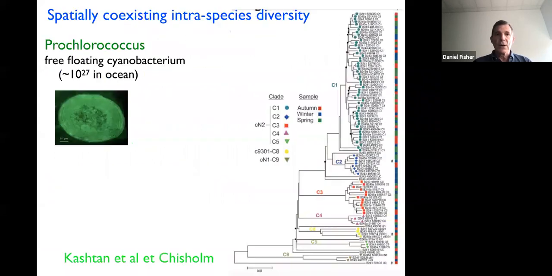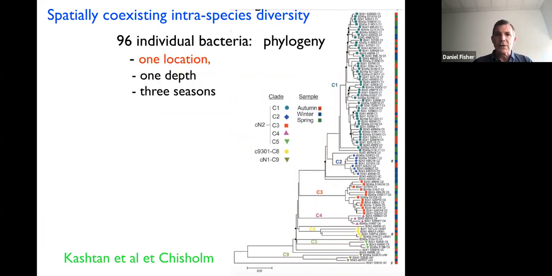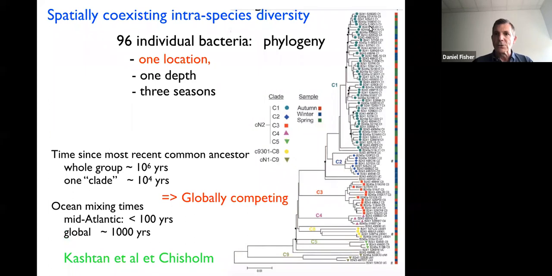I'm going to give one example, a species, Prochlorococcus, which dominates the photosynthesis in the mid-ocean and has been studied intensively by Penny Chisholm and collaborators. Here is some data from 96 individual bacteria from just 3 samples from one location, but over 3 seasons. You see this complicated phylogeny. The interesting thing is that the time to most recent common ancestors spans from thousands of years to millions of years in this group, to hundreds of millions of years for all the Prochlorococcus. They mix around the ocean quite fast, and so these are globally competing.